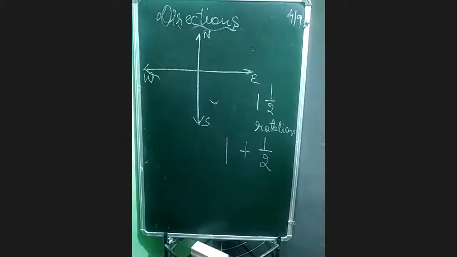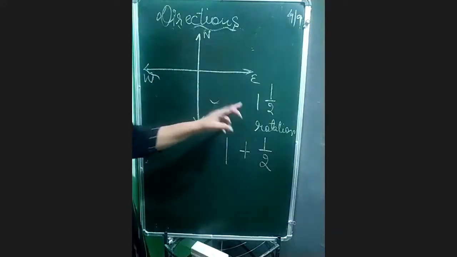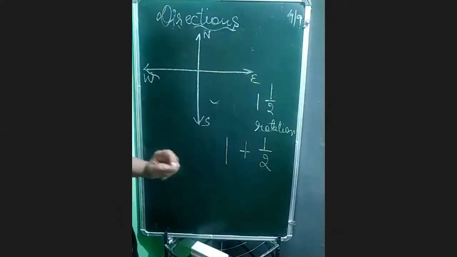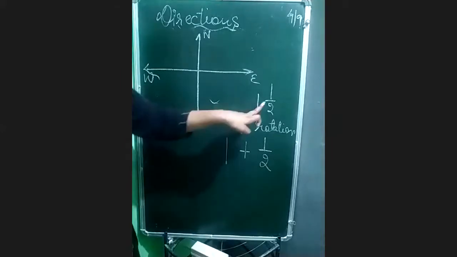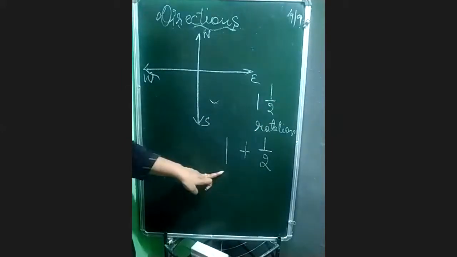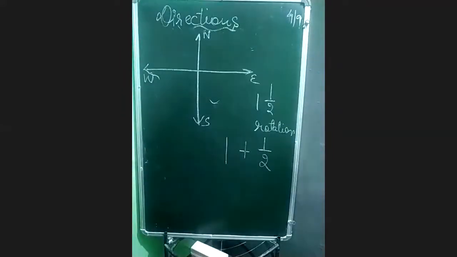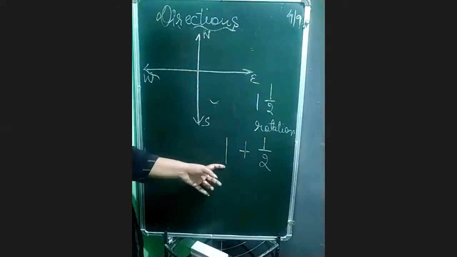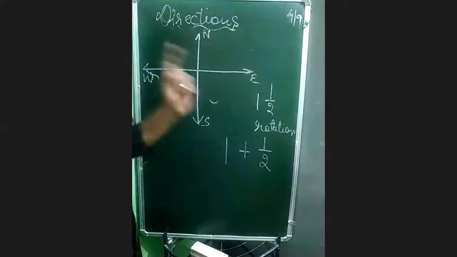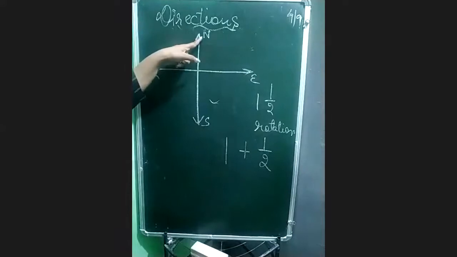Beta, everything is proper, Piyush. If I talk about 1.5, it means 1 plus half. Okay, 1 plus half. So when we are doing one complete rotation plus half rotation, remember,